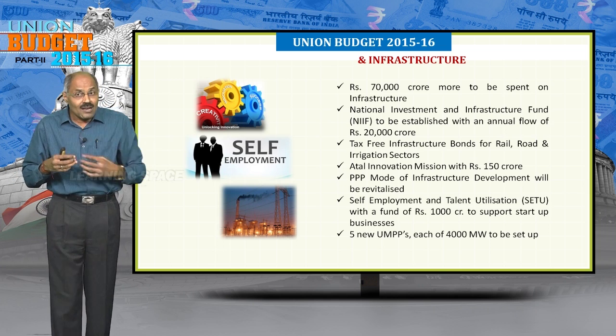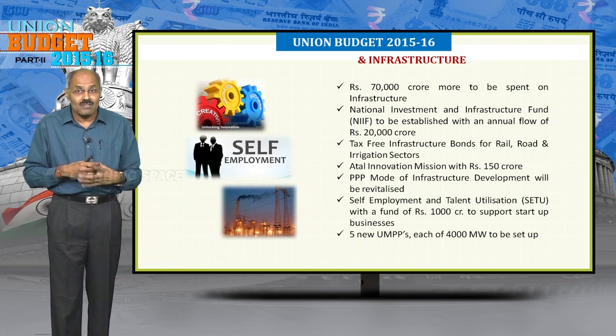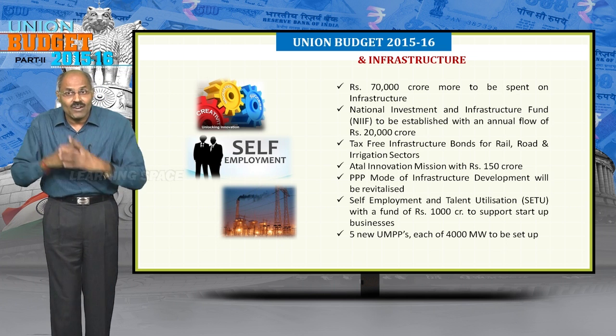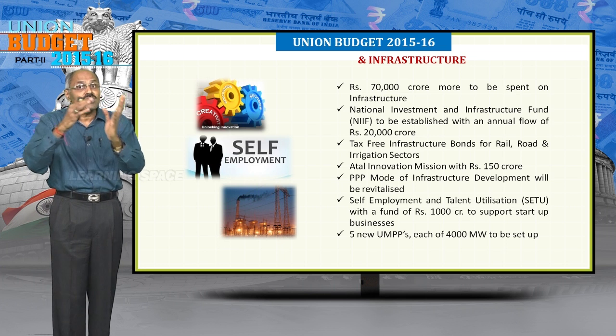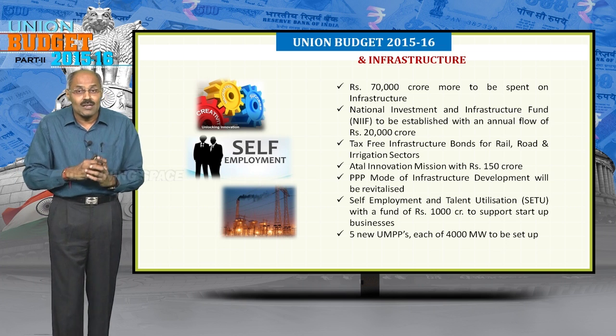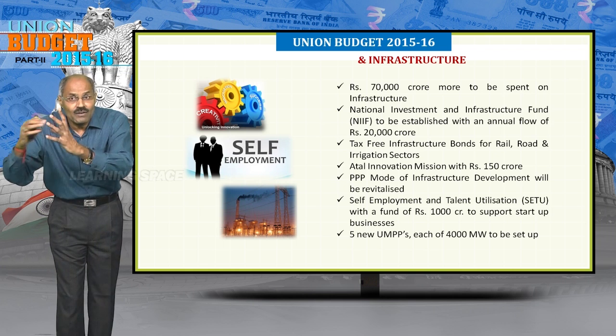Second one is National Investment and Infrastructure Fund, established with a corpus of 20,000 crores basically to support the infrastructure sector. Another important aspect is Atal Innovation Mission. Please remember, Atal Innovation Mission, so as to support innovative ideas, was established with 150 crores.